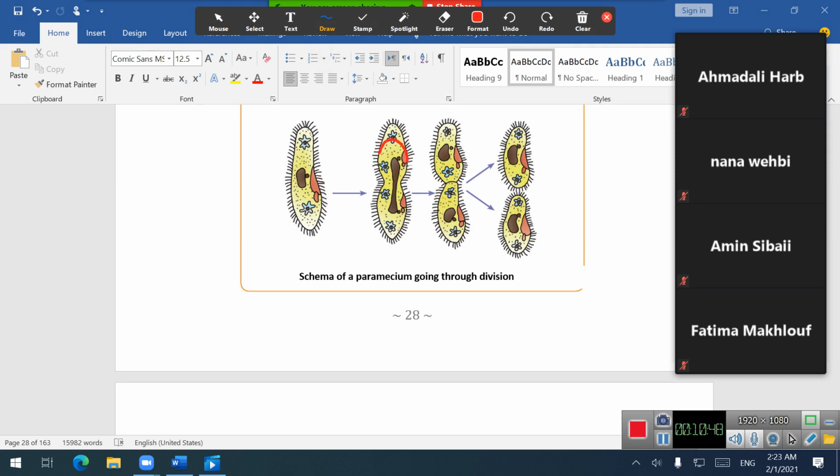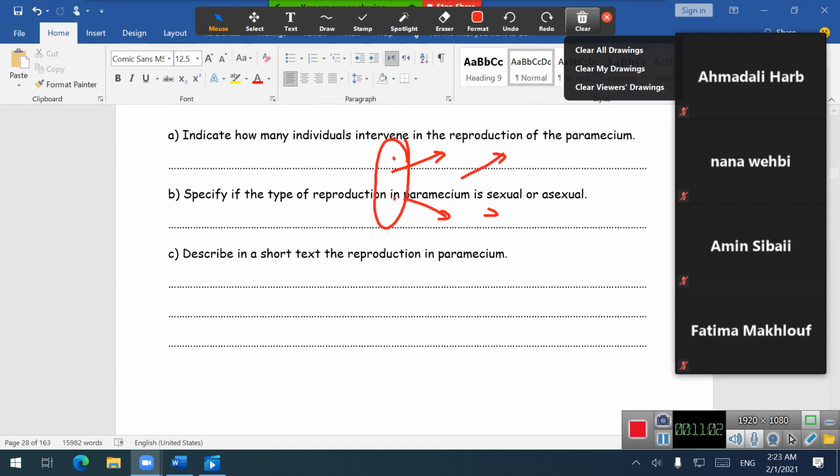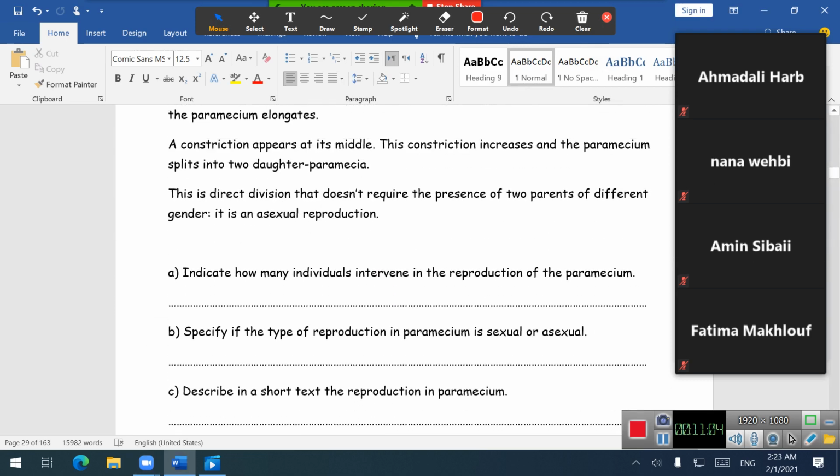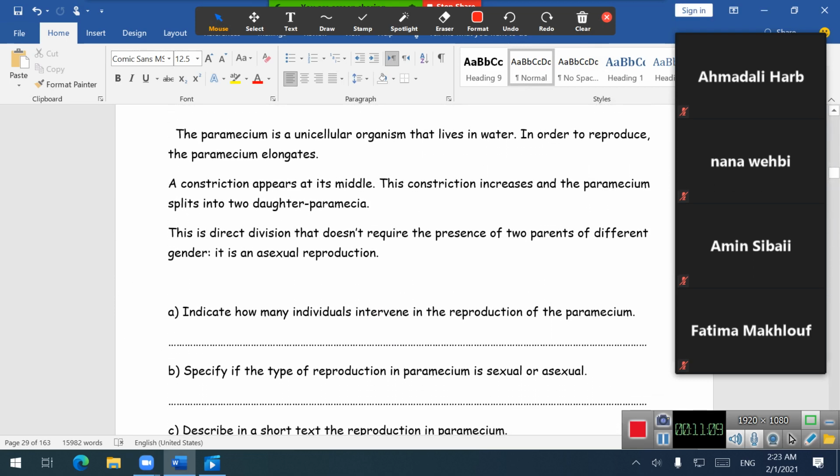Here is the constriction, it increases to become two, and these two paramecium produce two daughter paramecium. So the paramecium is a unicellular living being which reproduces asexually, not sexual reproduction, asexually.